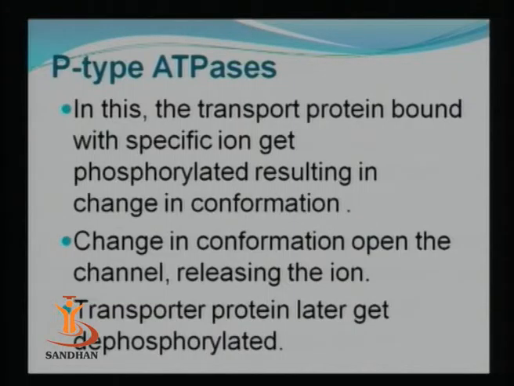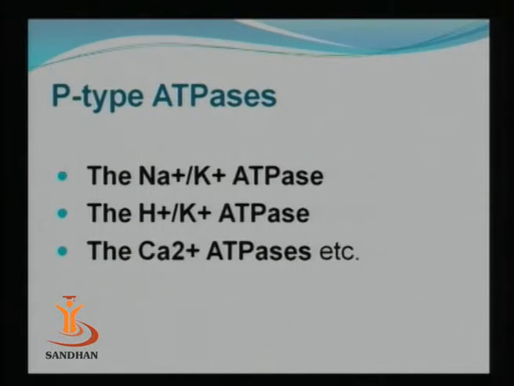Once there is a change in conformation, the channel is going to open up and release those ions into the cytoplasm. Once the ions have been transported across the cytoplasmic membrane, the transporter protein will later be dephosphorylated. Now the examples of P-type ATPases are the Na+ K+ ATPases, the second one is H+ K+ ATPases, and the third one is Ca2+ ATPases.